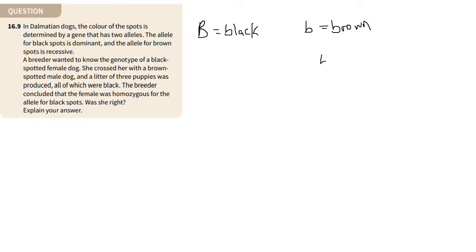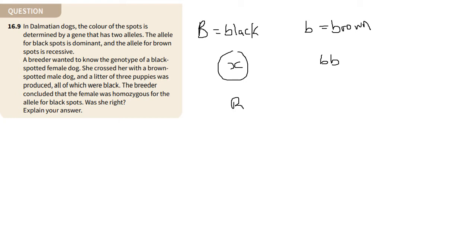So we know that the genotype of what was crossed here is small b and small b, and over here is just X. If that made you very nervous, this is not mathematics, although we do have some math in this chapter. This is not it, but just trying to let you know that this is the unknown over here. Cool. So the breeders concluded that the female was homozygous. Now let's have a look at that.